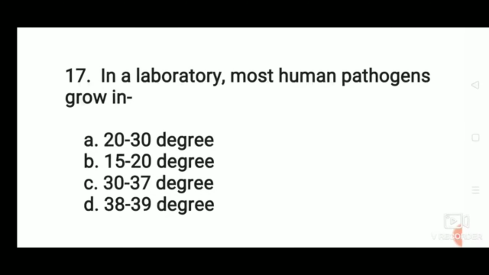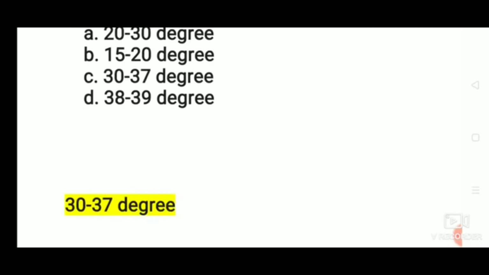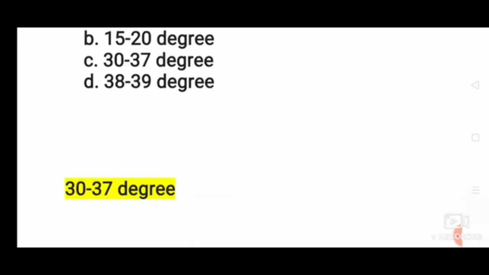In a laboratory, most human pathogens grow in: A. 20 to 30 degrees, B. 15 to 20 degrees, C. 30 to 37 degrees, or D. 38 to 39 degrees. The correct answer: in a laboratory, most human pathogens grow in 30 to 37 degrees.